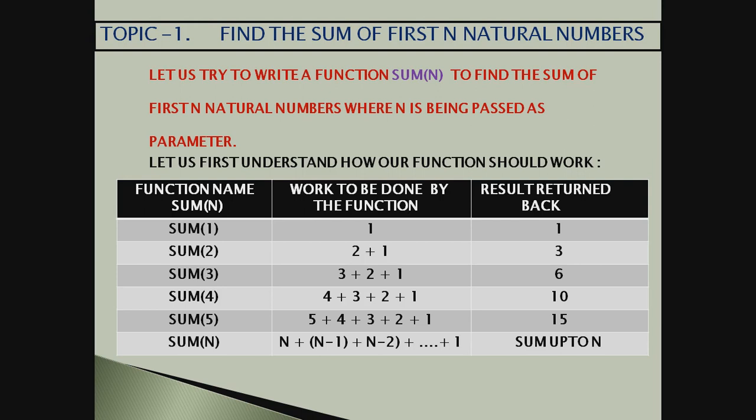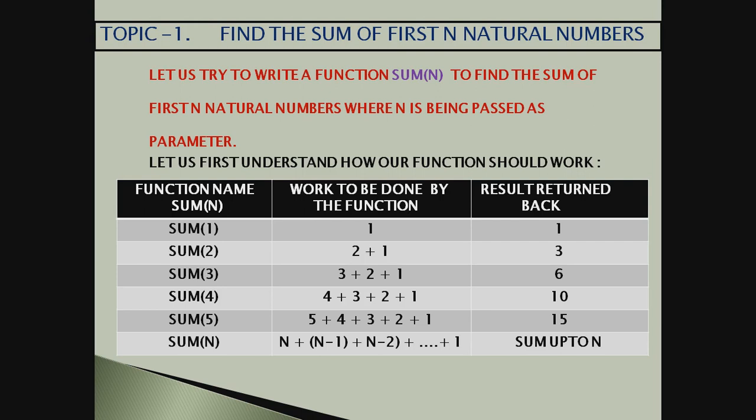See, the case which gives us a minimum value is the terminating case. Sum 2 gives 3, sum 3 gives 6, sum 4 gives us 10, sum 5 gives us 15, sum n gives us the summation till n. But which gives us the minimum value? Someone. So for us, that one is the terminating case.